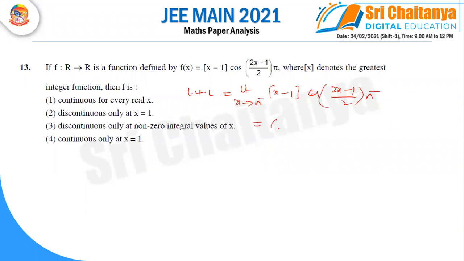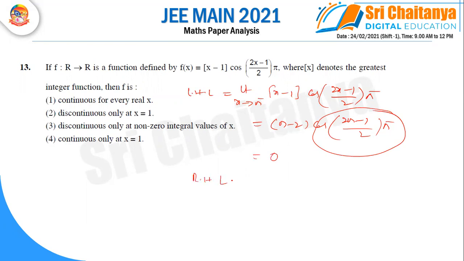So when I'm taking the left hand limit, it is n minus 2 and it is (2n minus 1) by 2 into pi. You know that it is an odd multiple of pi by 2. So once it is an odd multiple of pi by 2, that value is 0, and 0 into anything is 0.